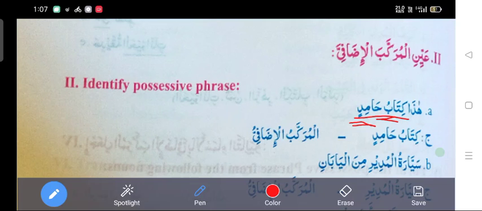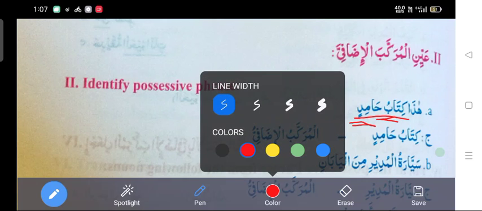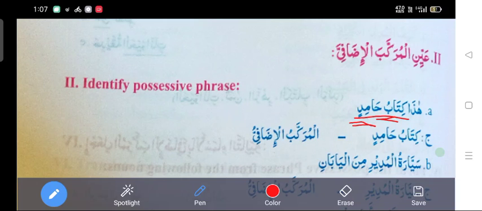Al murakkab al izafi is a noun phrase. It contains two nouns, one beside the other. We have to find two nouns beside each other. Kitab is a noun, Hamid is also a noun. So we have to write the answer, Kitabu Hamid, in the answer sheet. In the answer sheet you have to write Kitabu Hamid.